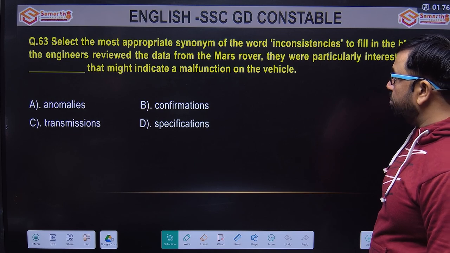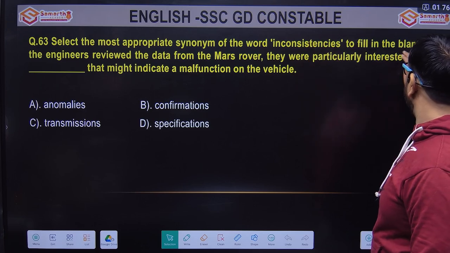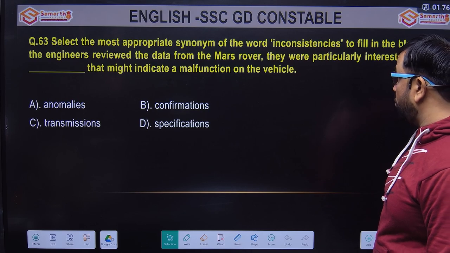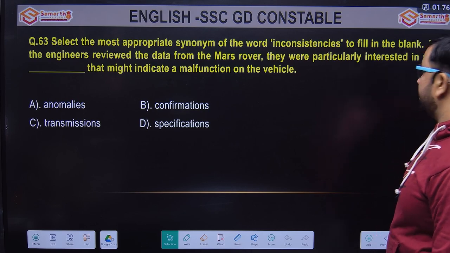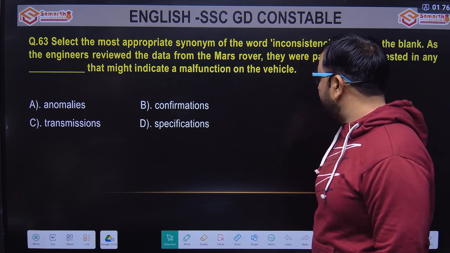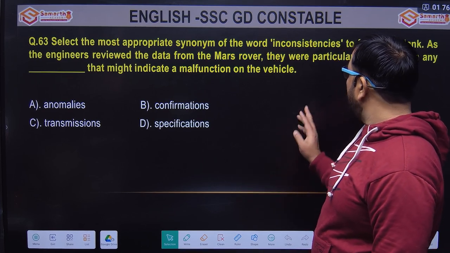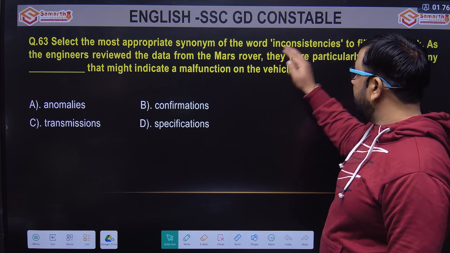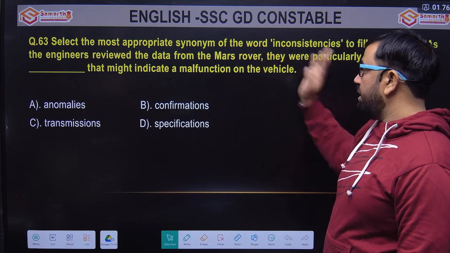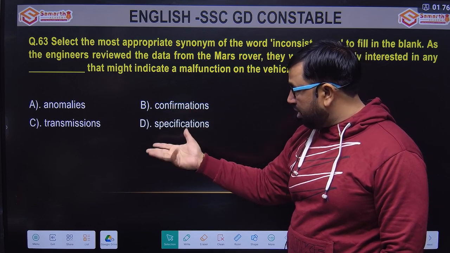Select the most appropriate synonym of the word inconsistencies to fill in the blank. As the engineers reviewed the data from the Mars rover, they were particularly interested in any dash that might indicate a malfunction on the vehicle. Again, you can see all the negative words. Inconsistency is a negative word, malfunction is a negative word. So we have to find the synonym, okay? Look at all the options: anomalies, confirmation, specification, transmission.